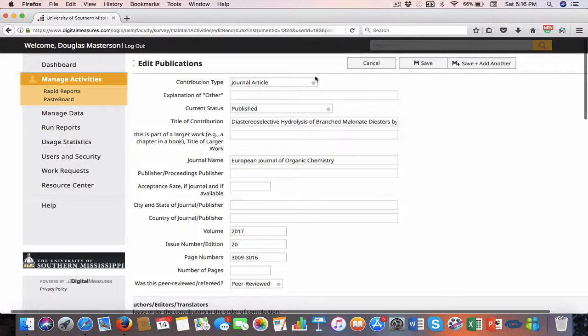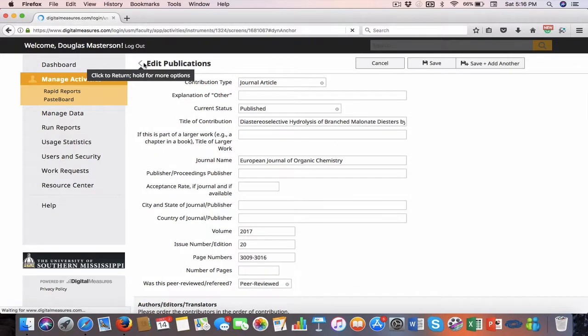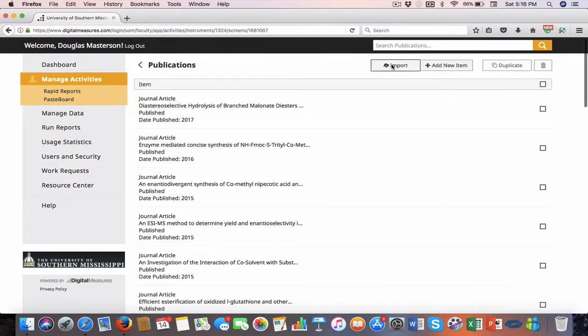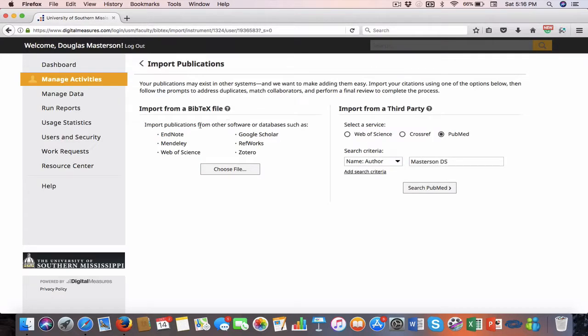But the cool thing about this is you don't have to enter these in one by one. Faculty can actually go to import, and they can import all of their information from a BibTeX file. If they use EndNote or Mendeley or Zotero or Google Scholar, whatever, they can build a BibTeX file and choose import. Or if they are fortunate enough to have their publications published and abstracted by Web of Science, Crossref, or PubMed, they can go through and select these and import them automatically with just a few clicks.